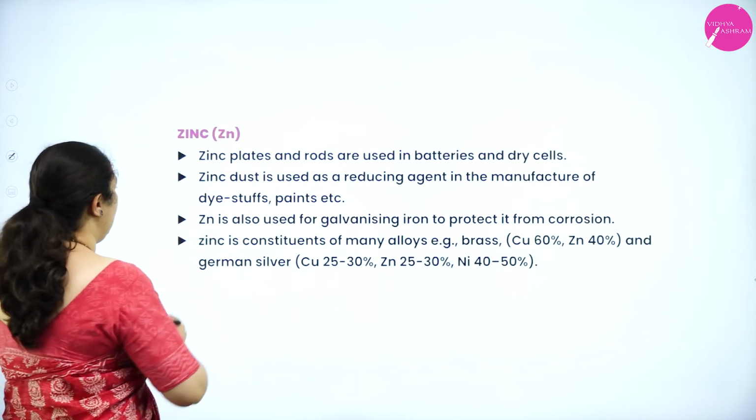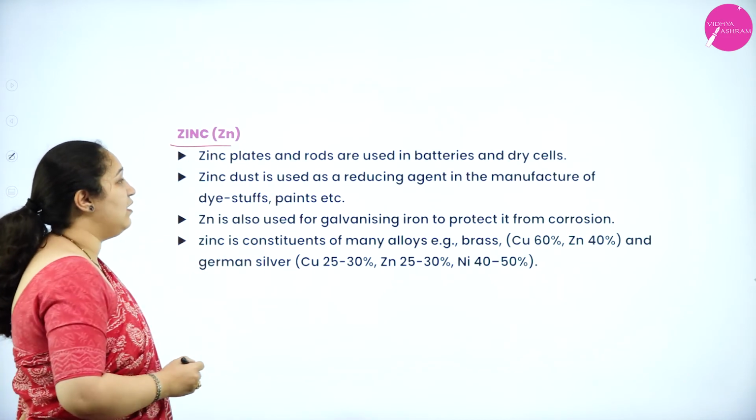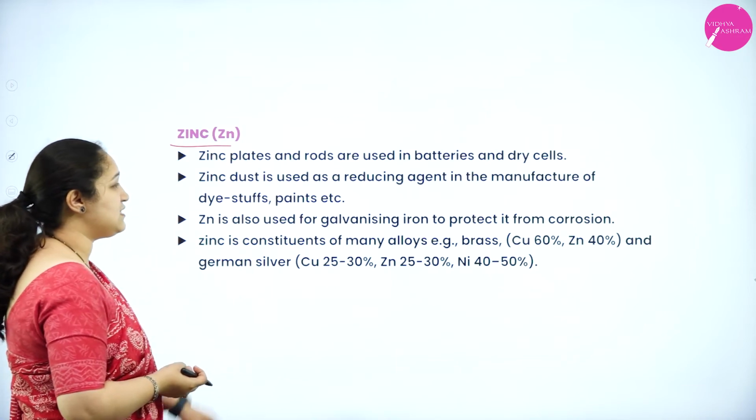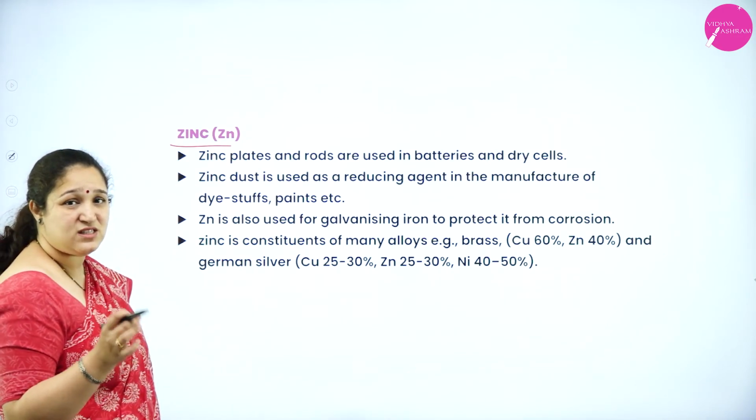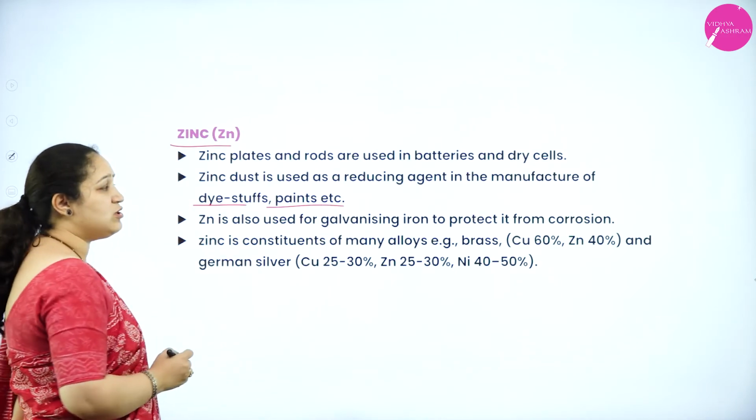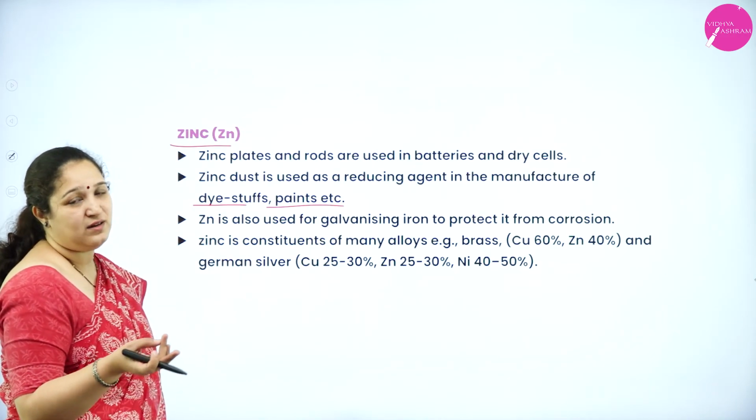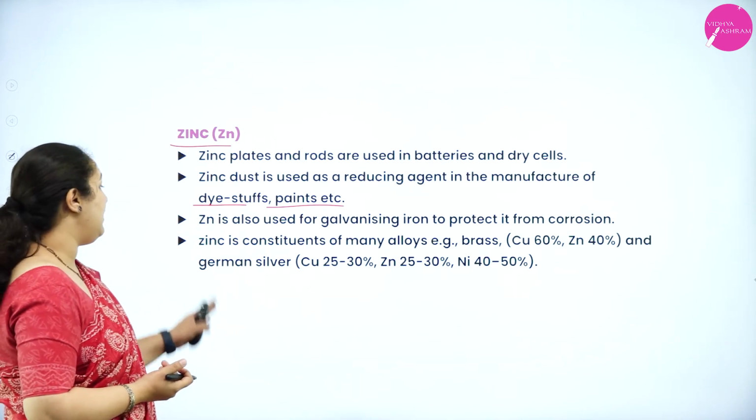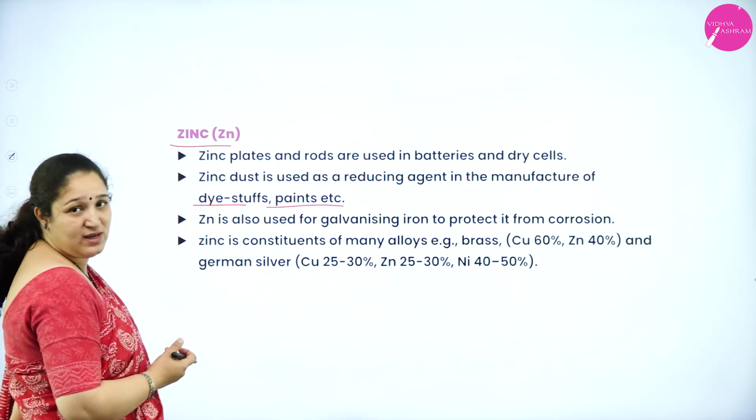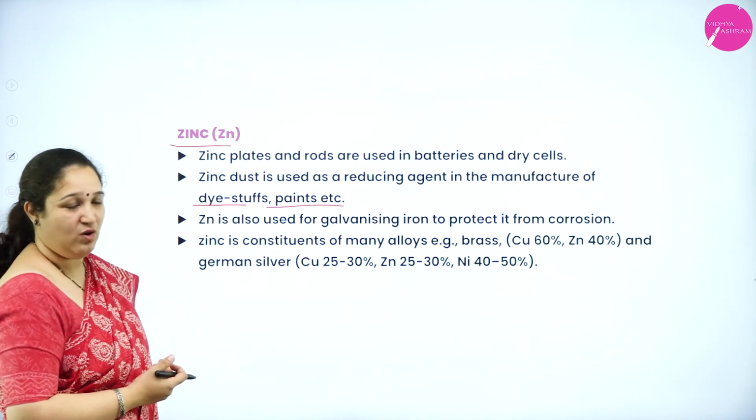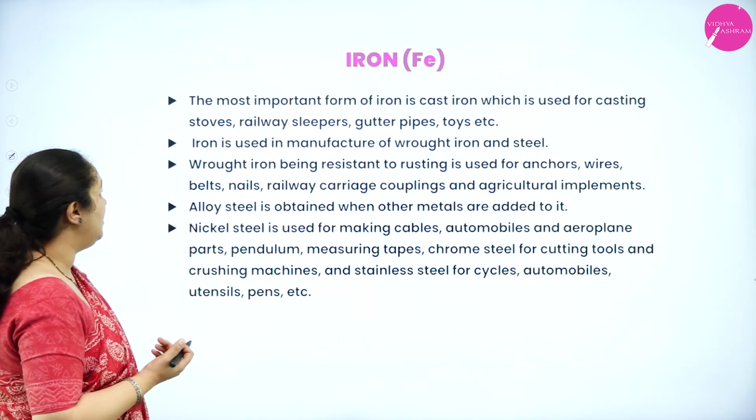Next we have zinc. Zinc plates and rods are used in batteries and dry cells. We also have zinc dust, which is used as a reducing agent in the manufacture of dye stuff and paint. Zinc is also used for galvanizing and for protecting iron from rusting. Also, zinc is a constituent in many alloys like brass and German silver, etc. Next we have iron.